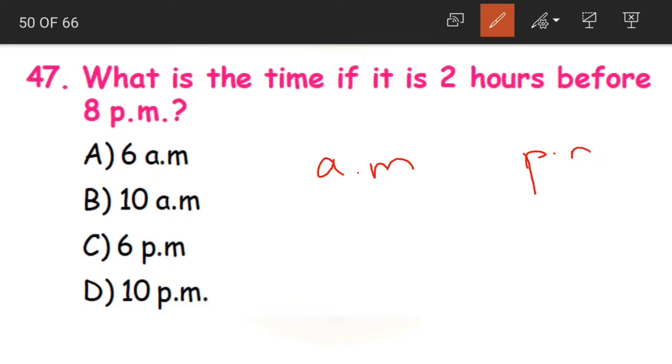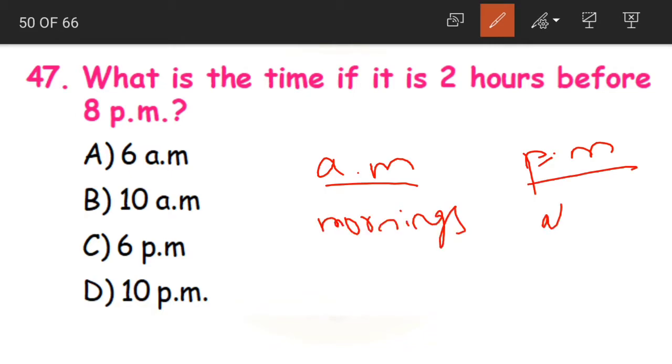You know the difference between a.m. and p.m., right, children? a.m. is used for mornings. p.m. is used for afternoon, evening and night. For example, we have lunch at 1 o'clock, right?